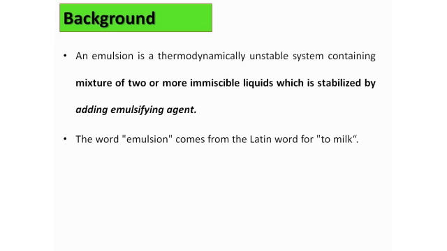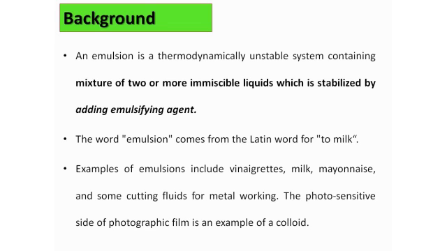And this word emulsion has come from the Latin word for milk. And here I want to add to your knowledge that you should remember milk. It is the most stable emulsion that has ever been produced in this whole universe, right? So examples of emulsion include milk, mayonnaise, even some cutting fluids for metalworking, right? Even the photosensitive side of the photographic film is an example of a colloid also. Clear?